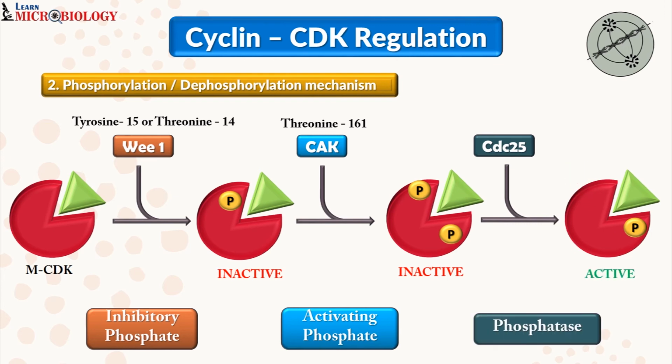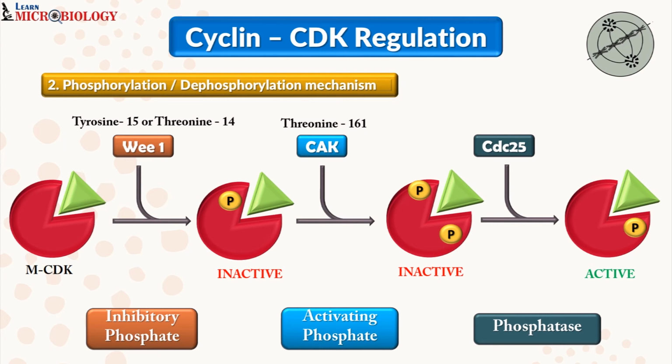Now to make this easy for you to understand, let me give you an analogy. The Wee1 enzyme is going to inactivate your complex, right? By default, the complex is inactive. Let me give you an example. Consider you going to your college. Before entering your college, you have to pass through the college gate, which is locked, that is, which is inactive. Why? Because it is locked.